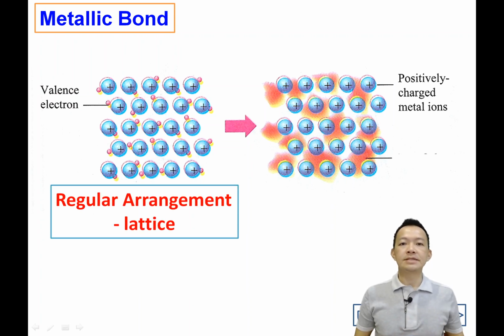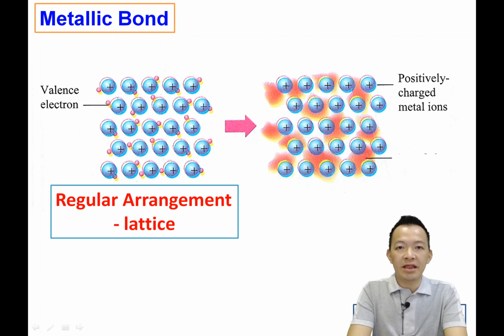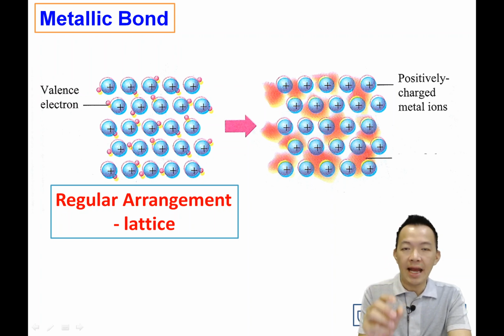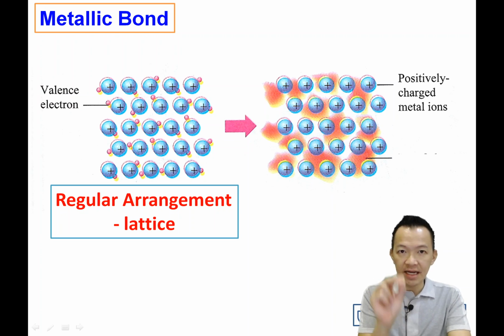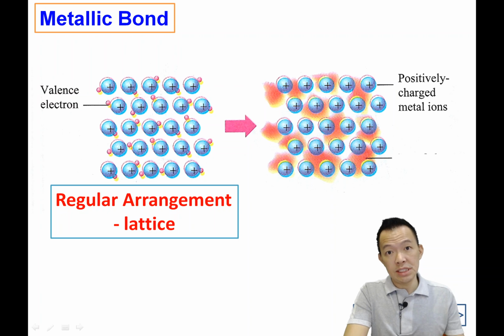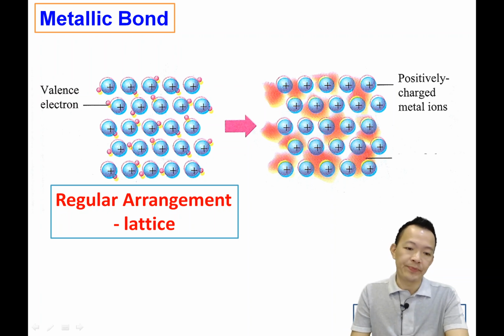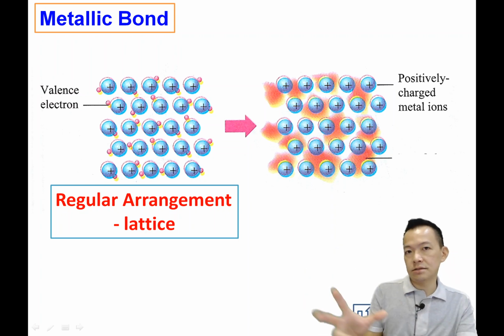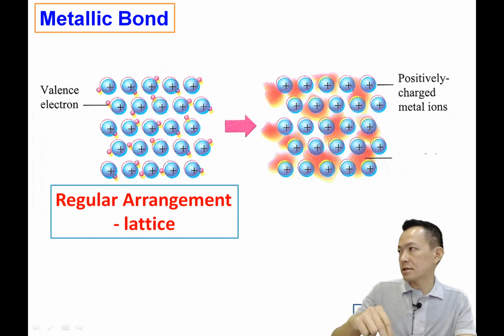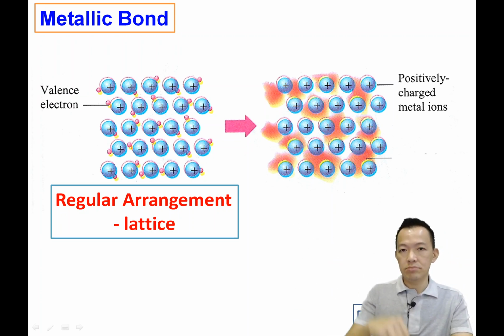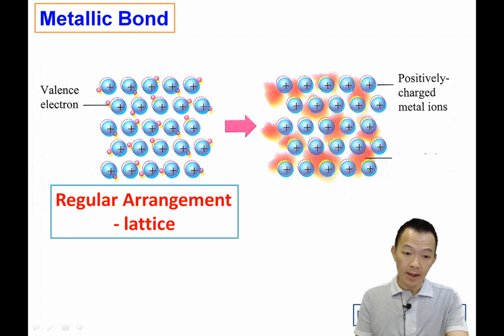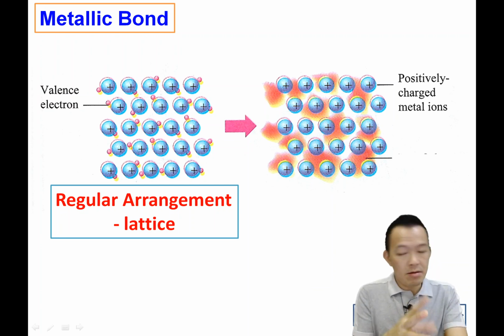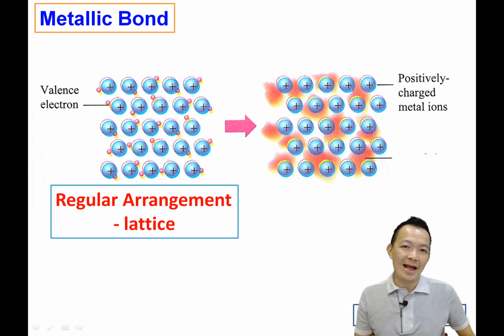So metal atoms arrange regularly. They arrange in the pattern called lattice. And for most metals, they are highly electropositive. What is meant by highly electropositive? They have the tendency to become positive ions. Because of the high electropositivity of the metallic atom, they like to lose the electrons, they like to release the electrons, and the electrons finally move freely.